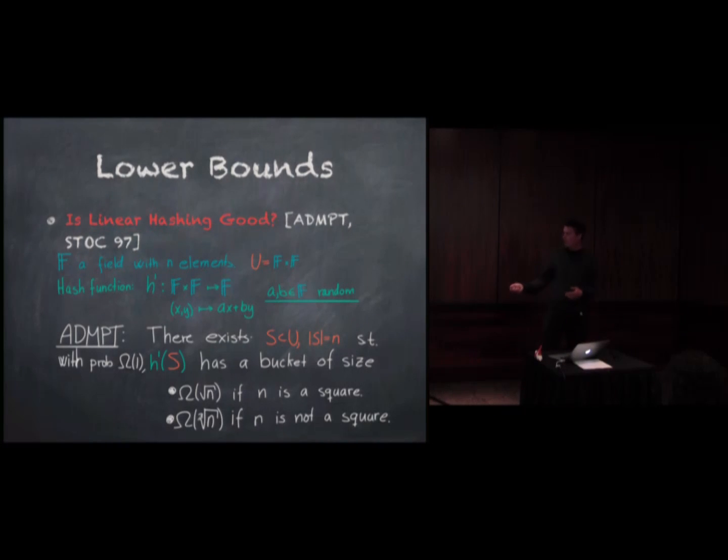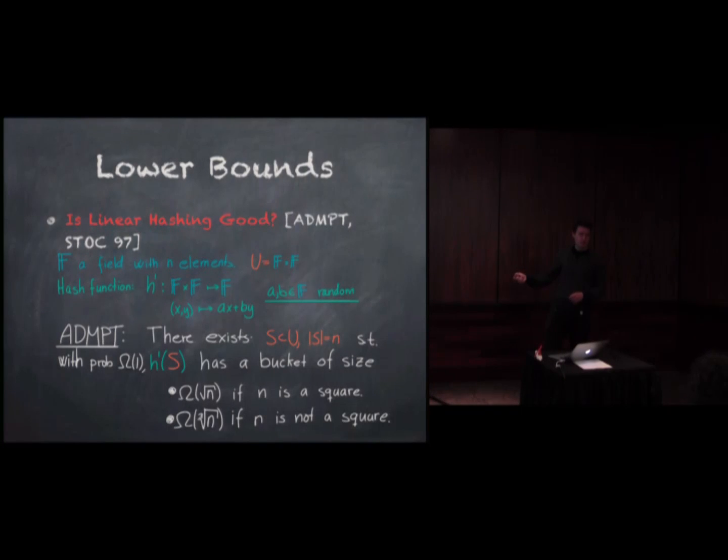And what they show is you can find a set of n keys from this universe, f times f, such that if we look at these keys, the expected maximum load is square root n if the size of the field is a square, and they get a lower bound of cube root n if it's not a square. What I mean by the max load is the same as before. We have these keys, and for each output value, I have a bucket. So this is kind of an indication of why you cannot do any better with this ax plus b.